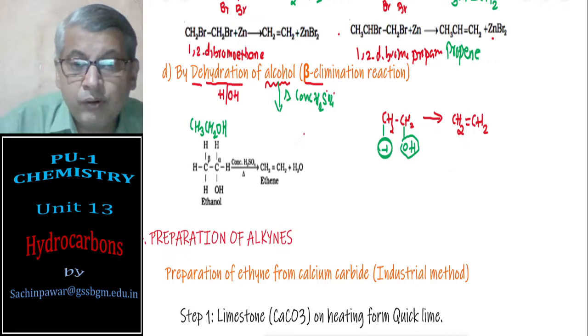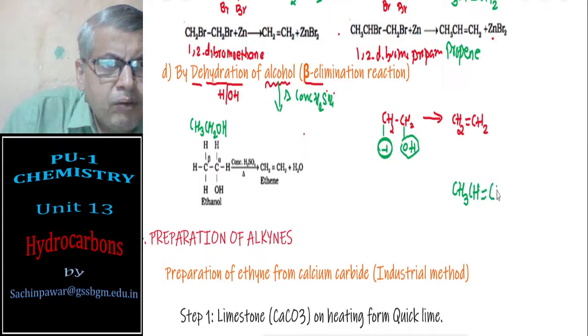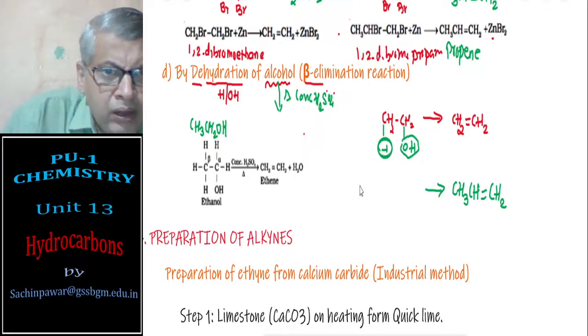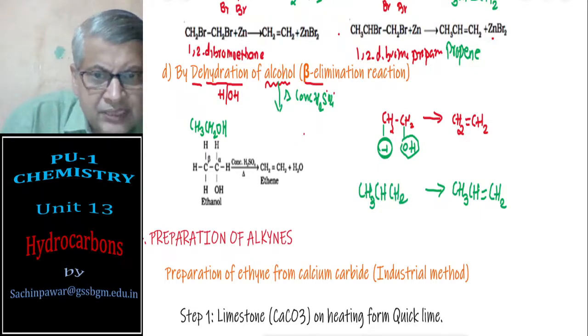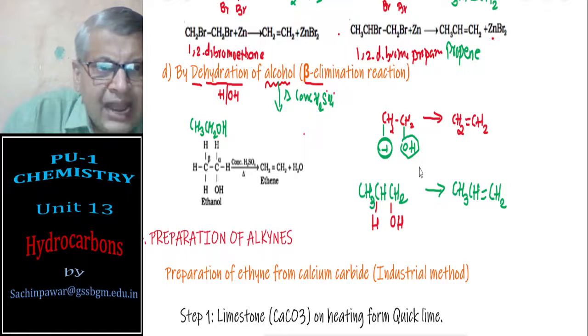Say for example, I want to prepare propene. CH3 CH double bond CH2. Then for preparation of propene I require the corresponding alcohol. I will take the corresponding alcohol as CH2, CH, CH2, I'll keep it as it is, and I'll connect these to OH and H. Simply I have to add concentrated sulfuric acid to it and heat.